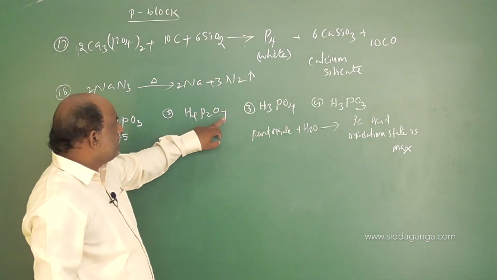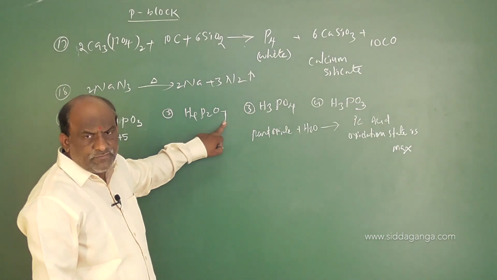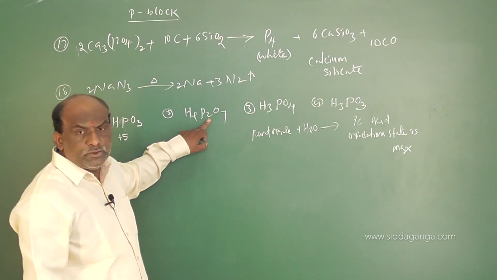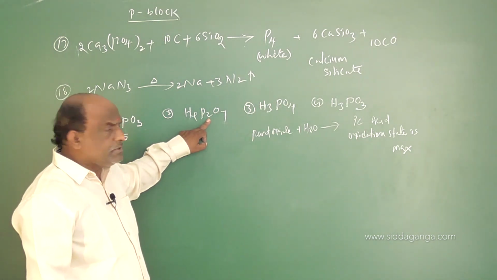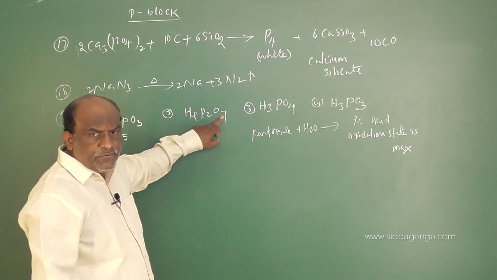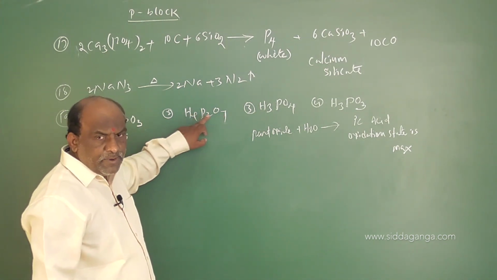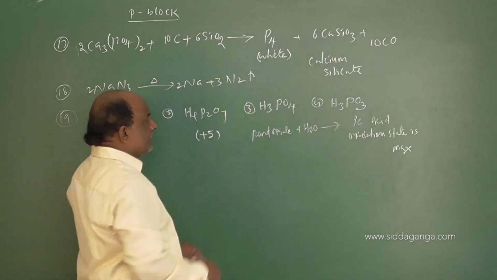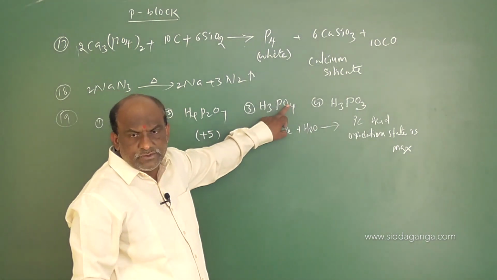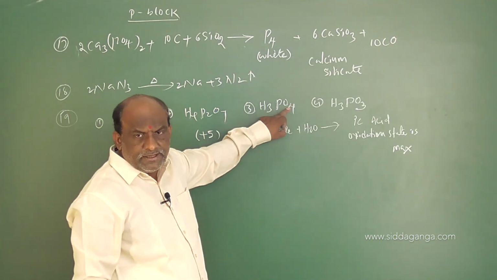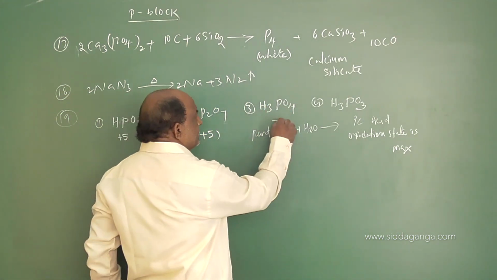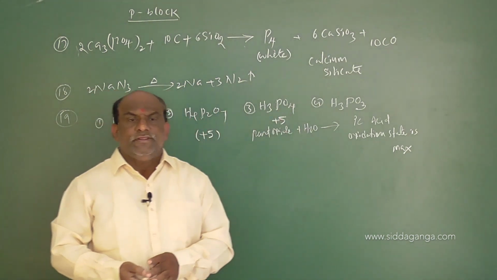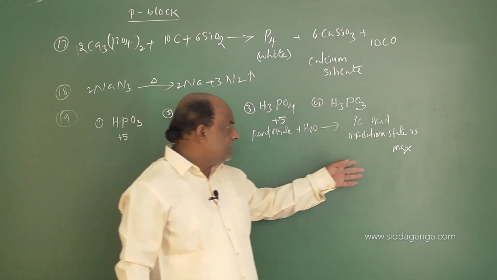In example number 2, 7 twos are 14, 14 minus 4 is 10, 10 by 2, because 2 phosphorus atoms are there here. That is +5. Here also phosphorus oxidation number is +5. And coming to the third example, 4 twos are 8, 8 minus 3 is +5 oxidation number.